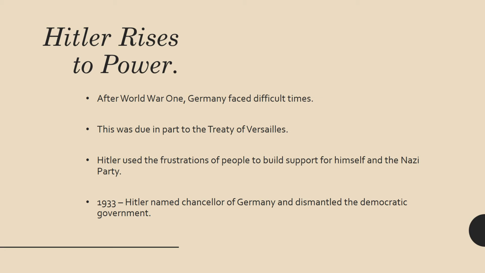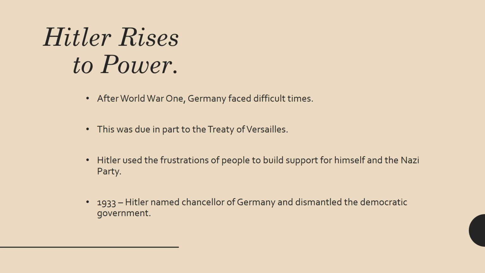Hitler then steps in and he uses the frustrations of people to build support for himself and the Nazi Party. So he basically says, hey, listen, what happened during the Treaty of Versailles was unfair, and I have the answer. Follow me, follow my policies, follow my beliefs, and I'll make Germany a strong country again. And it works. People of all backgrounds in Germany pretty much begin to follow this man. Old, young, rich, poor, many people begin to follow Hitler because they want to make Germany a strong country again.